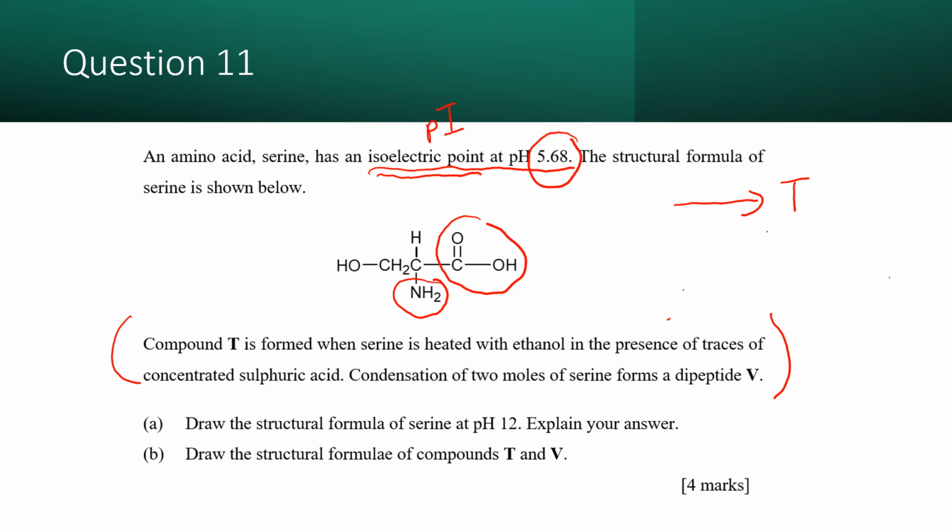a trace of concentrated sulfuric acid. So ethanol is CH3CH2OH. In the presence of a trace of concentrated sulfuric acid, it means there is H+, which only acts as a catalyst.